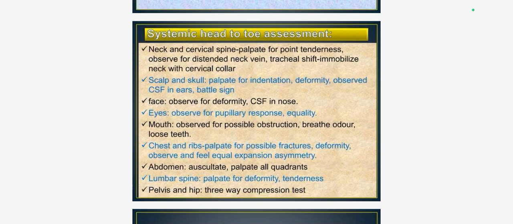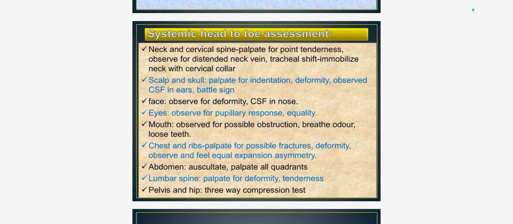Systematic head-to-toe assessment: first the neck and cervical spine. Palpate for point tenderness and observe for distended neck veins and tracheal shift. Immobilize the neck with a cervical collar. Scalp and skull: palpate for deformity. Observe the ears for CSF and Battle's sign. Face: observe for deformity. Nose: check for CSF. Eyes: check pupillary response and inequality. Mouth: observe for obstruction, breath odor, and loose teeth.